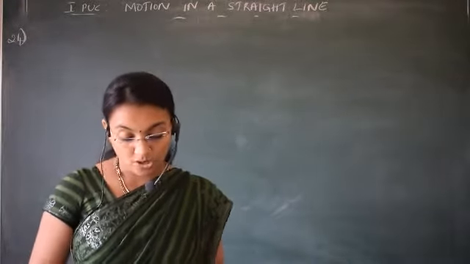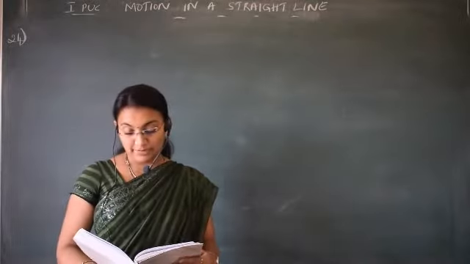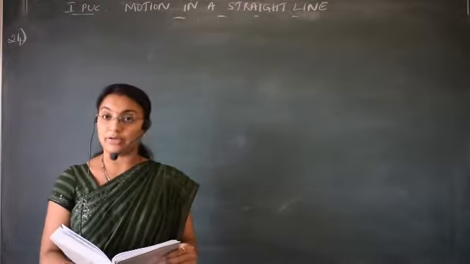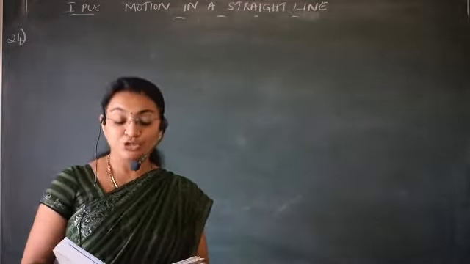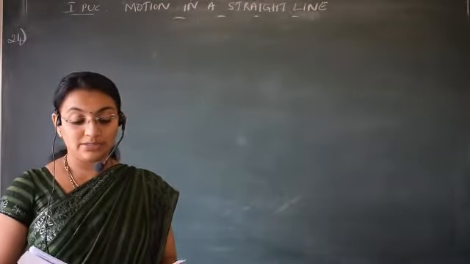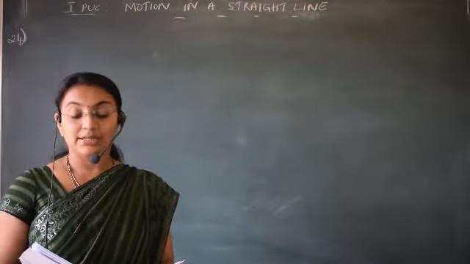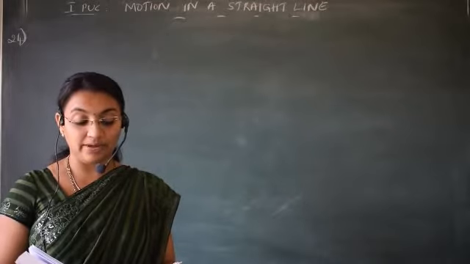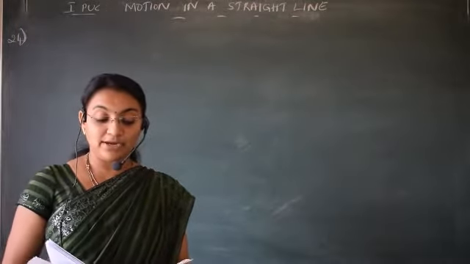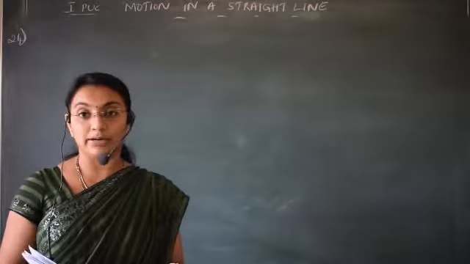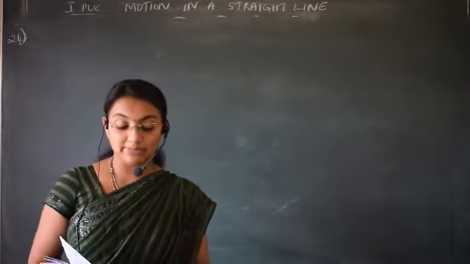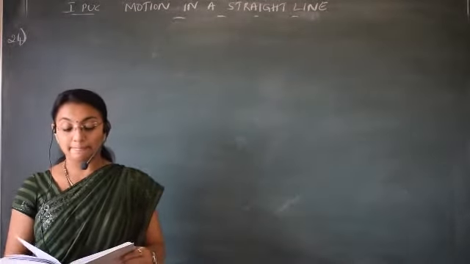A man walks on a straight road from his home to the market. Okay, he is walking from home to market. What is the distance from home to market? That is 2.5 kilometer away, with the speed of 5 kilometer per hour.